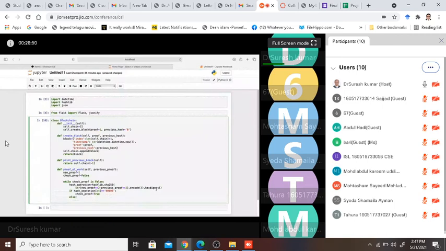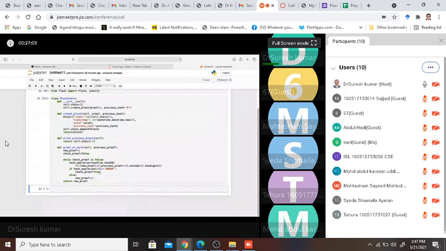Else, what happens? I increment this new proof. I say new_proof += 1. And then finally, I need to return this new_proof. Since we have done the small block, let's try it. Wonderful. No error.